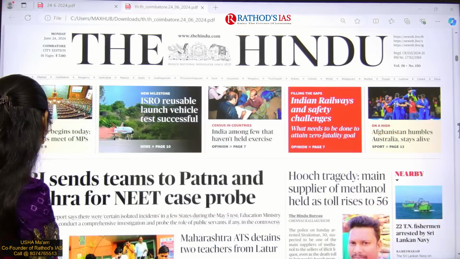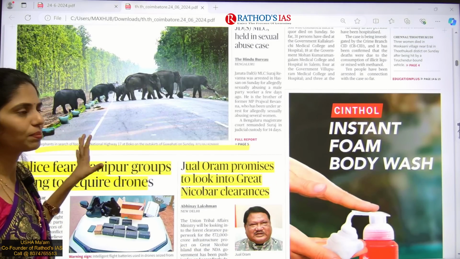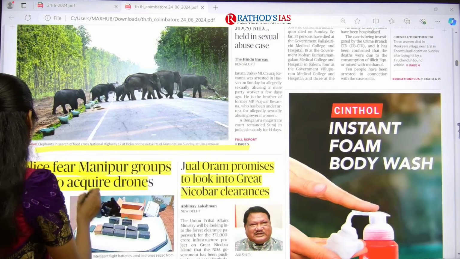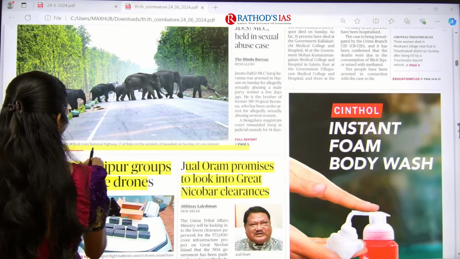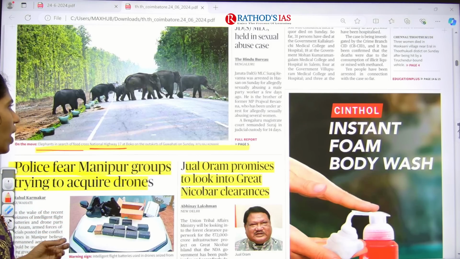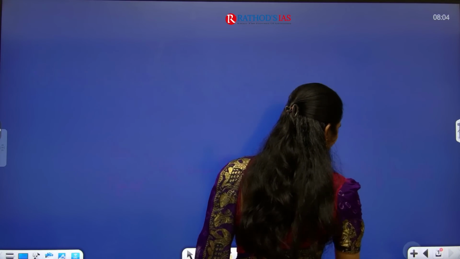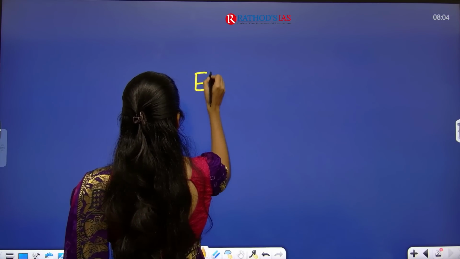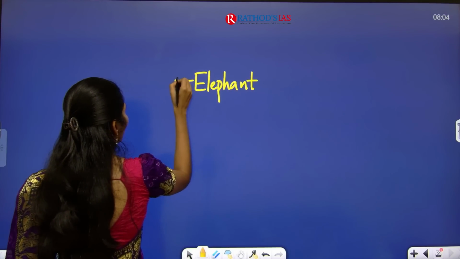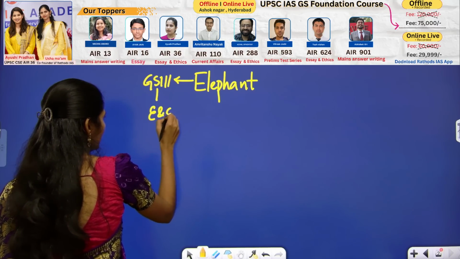Okay, so now let us see the front page of The Hindu. On this front page, I see a pretty good image which attracted me early in the morning. It is about elephants in search of food crossing National Highway 17 at Boko on the outskirts of Guwahati. Guwahati is in Assam, right? So what are the things that you have to see here? This article is talking about elephants. In our GS Paper 3, we have the environment and ecology subject, right?